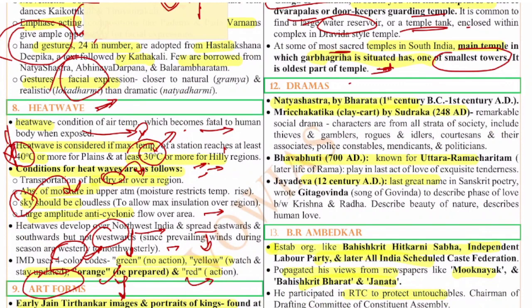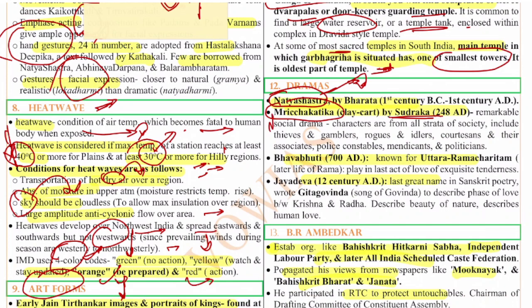Next, the 12th question is on the ancient dramas. Natya Shastra, if you see, is written by Bharata Muni. So the Bharatanatyam emerged from here. Next, Mricchakatika. Mricchakatika is a clay cart written by Shudraka. Shudraka has written this Mricchakatika. It's a remarkable social drama.